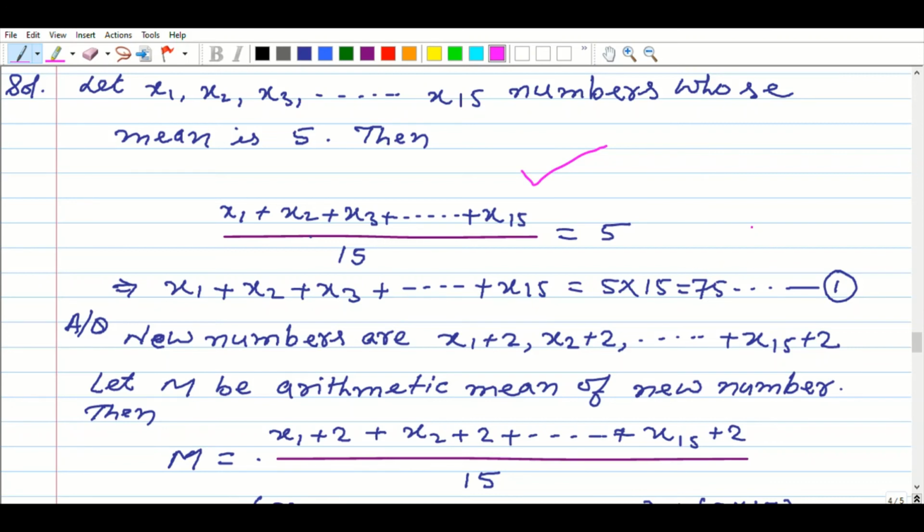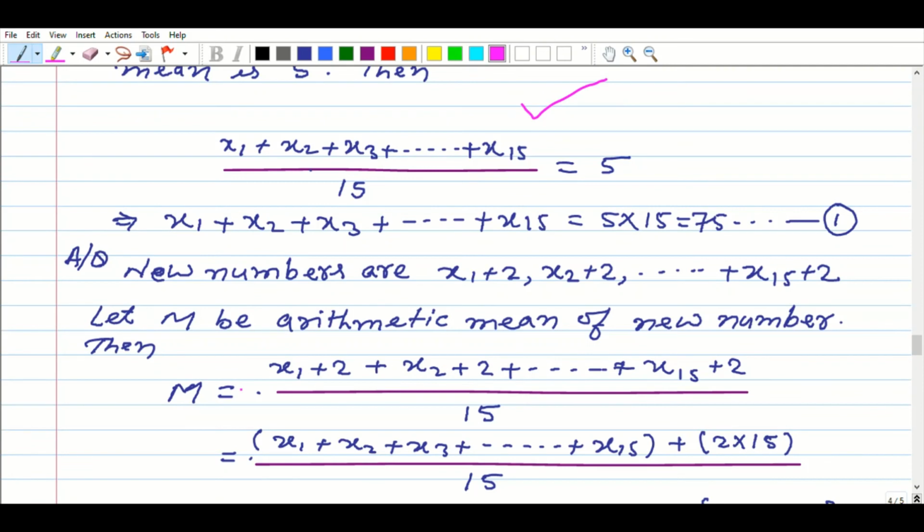Let this be the first equation. Now according to the question, the new numbers are added to each number. So then x1 plus 2, x2 plus 2, dot dot dot, x15 plus 2, is clear. Now let m be the arithmetic mean of the new numbers, then we can write x1 plus 2, x2 plus 2, dot dot dot, x15 plus 2, divided by how many observations? 15, is clear.